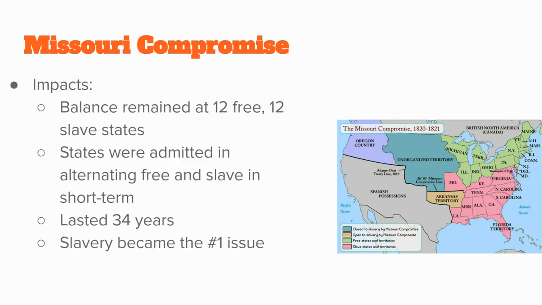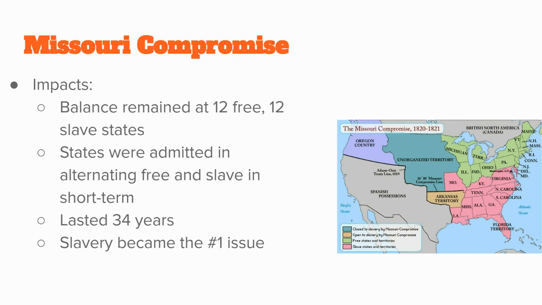The impacts of this Missouri Compromise are important to know, right? The balance of slave and free states is the same: 12 free, 12 slave. For a while, the Missouri Compromise is going to eliminate these debates about new states and whether or not slavery should be in those new areas because they're going to alternate slave and free states, and they have that Missouri Compromise line to use. It's going to last for 34 years, which is a decent compromise in terms of slavery.